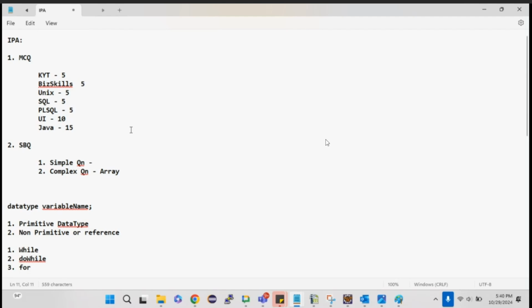See, this question and the solution, let me post it in the community for candidates. I'll post these questions with the solution in the Explore Common community. Maybe by tomorrow I'll post it.